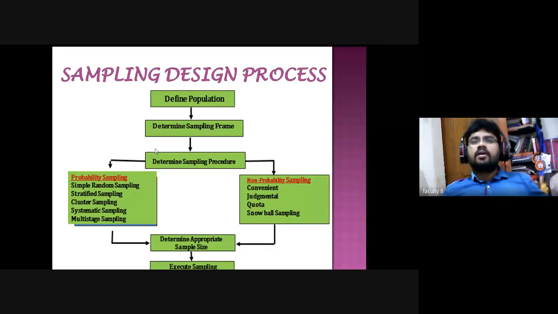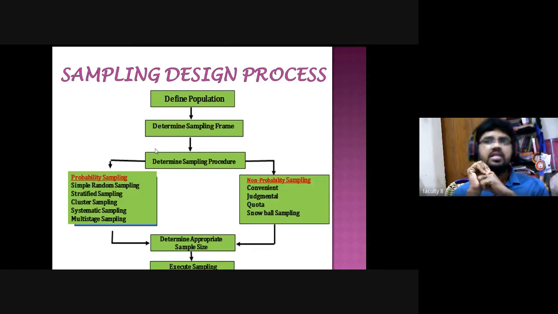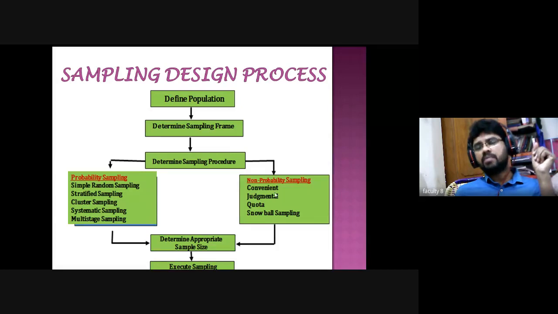We shall start. Last day we discussed what is meant by sampling and what are the types of sampling methods. Within the sampling methods, we discussed only the probability sampling method. Within this, we discussed the types of random sampling methods: simple random, systematic, stratified, cluster, and multi-stage random sampling. Today we will discuss the non-random or non-probability sampling methods. Within the non-probability sampling method, there are 4 or 5 types, and we will discuss them one by one.